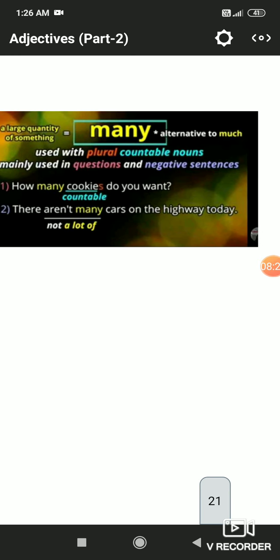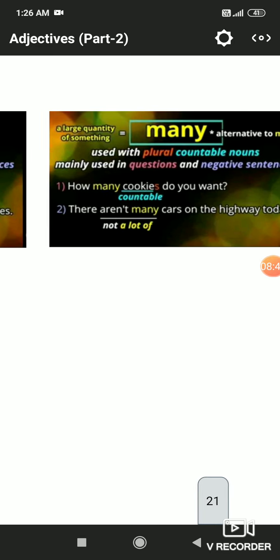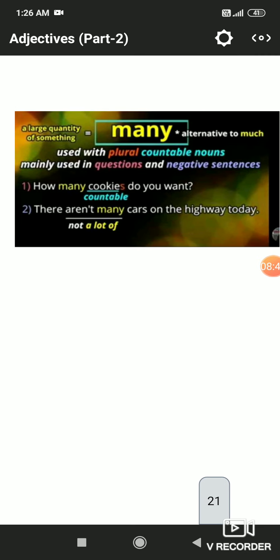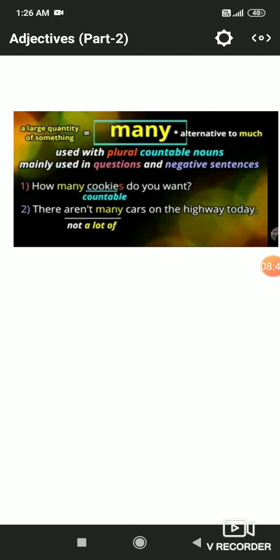Now many. Many is used with plural countable nouns, and it is also used mainly in questions and negative sentences. Much and many, the difference is only one. Many is used with countable nouns and much is used with uncountable nouns, but both are used in negative or interrogative sentences. How many cookies do you want? Interrogative sentence. There are not many cars on the highway today. Now, negative sentence. So many is used with countable plural nouns in questions and negative sentences, and much is used with uncountable nouns.